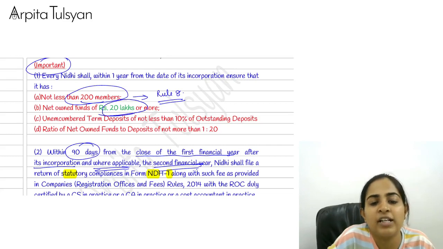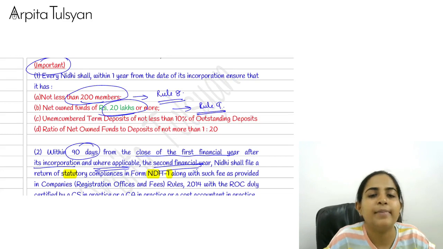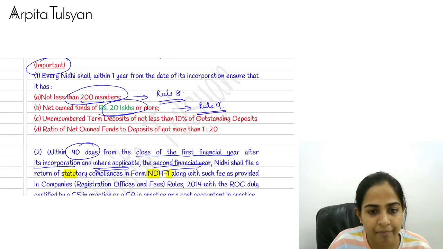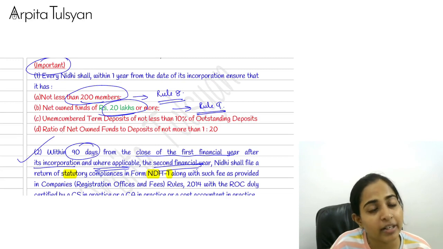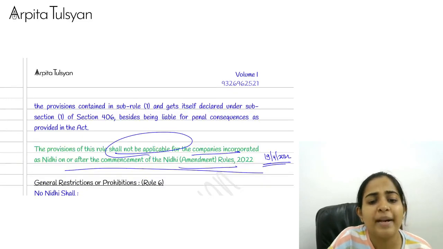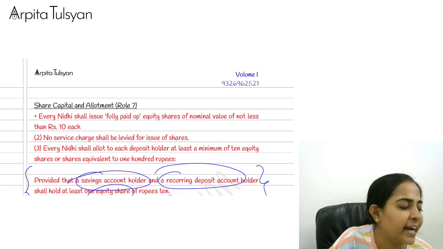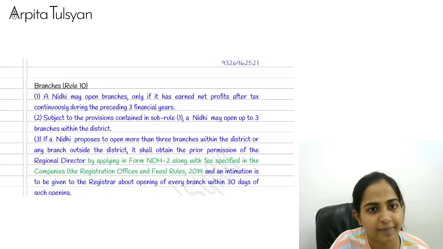Similarly, net owned funds of 20 lakh or more is already given in rule number 9. So this will also be applicable to every Nidhi company. Any such pointer which is not covered in any other rule won't be applicable to the new Nidhi companies. So maintaining the number of 200 members and net owned funds of 20 lakhs will be applicable to everyone.